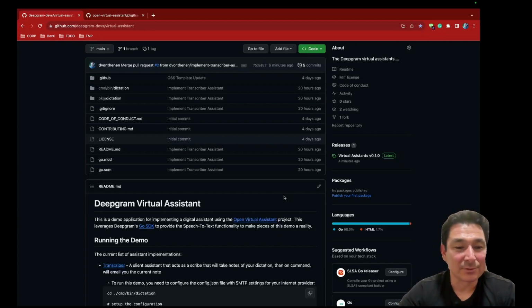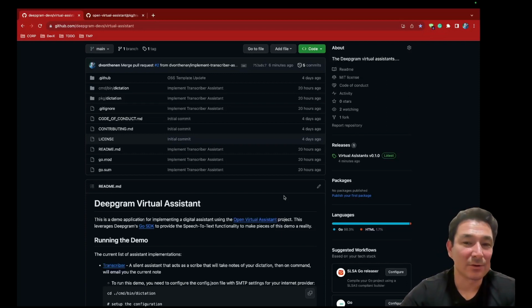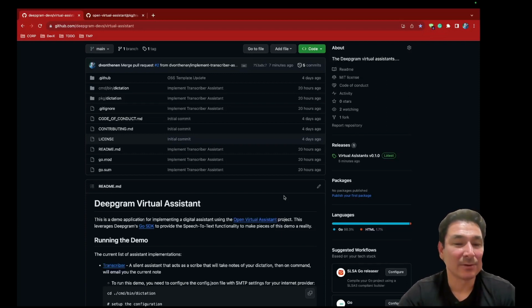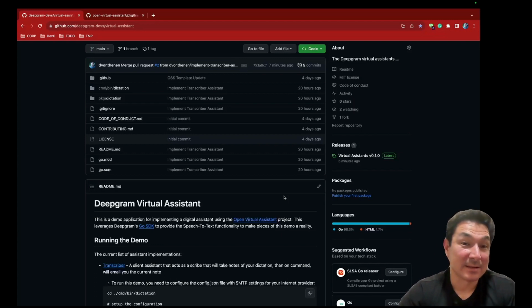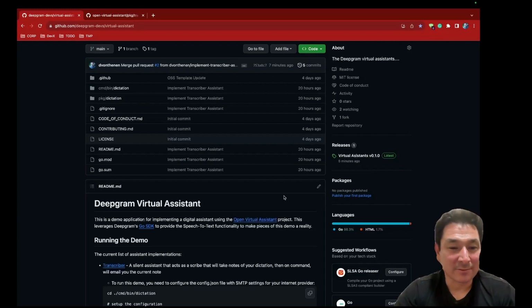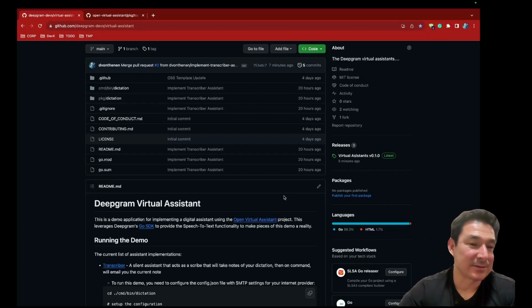So you have your virtual transcriber continue to do the transcription. And then when you're finished with the note that you're creating and transcribing, tell the virtual assistant to send the email. And it will send an email based on the configuration of a config file within the directory that you're running the virtual assistant in.